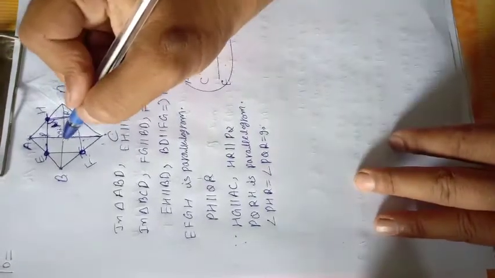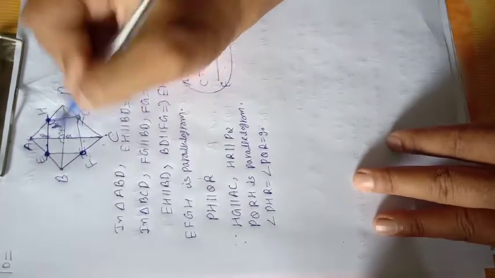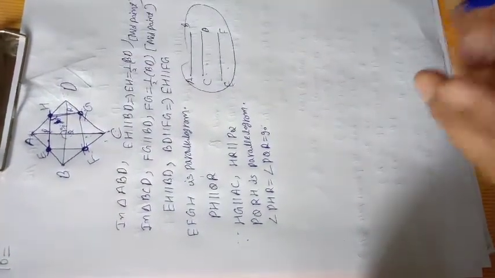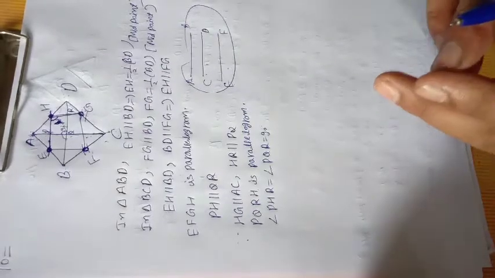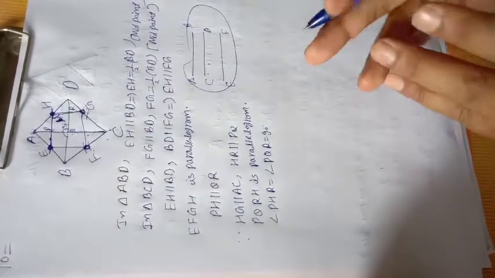Similarly we can find it here, but according to the definition, a parallelogram whose one angle is 90 degrees is called a rectangle.